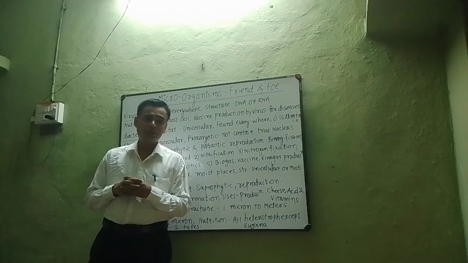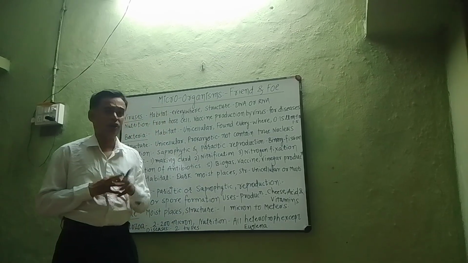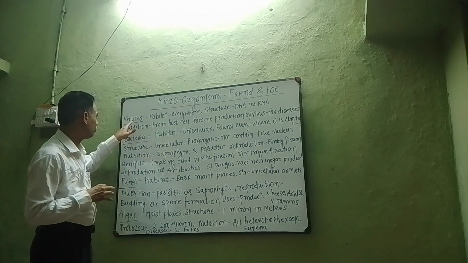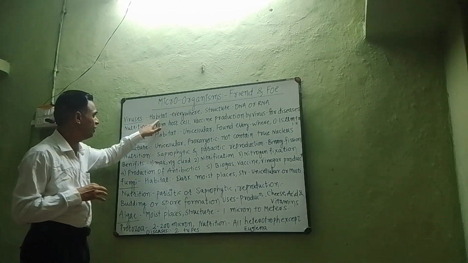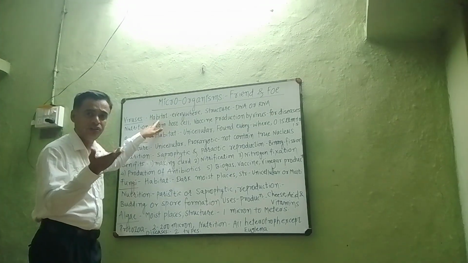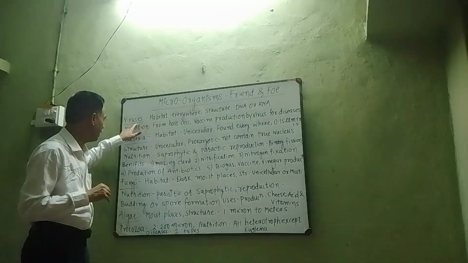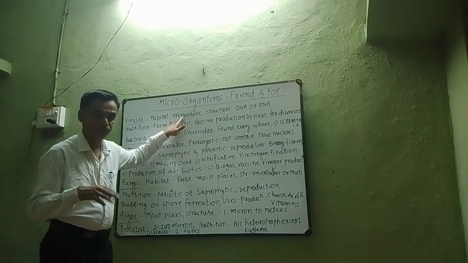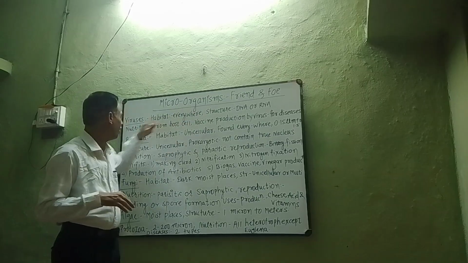Now in this particular chapter we have to see what are the 5 major types of microorganisms. Now, viruses, habitat. What is habitat? Habitat is a place where a living organism lives. Now what is the habitat of viruses? Viruses live everywhere.